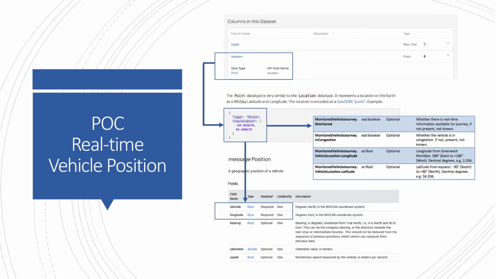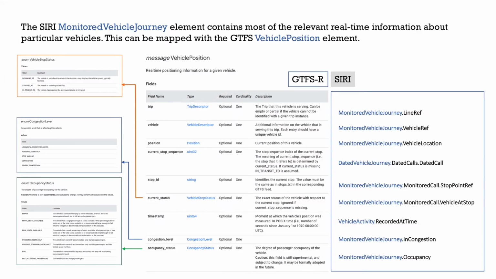As proof of concept of the mapping function, we use real-time vehicle position in GTFS using the Canberra Metro Light Rail Transit Feed Vehicle Updates dataset. Specifically, the location element can be mapped directly to the GTFS position element and the vehicle location attributes of the monitored vehicle journey element in the SIRI specification. In fact, the SIRI monitored vehicle journey element contains most of the relevant real-time information about particular vehicles, which can then be mapped to the GTFS vehicle position element.